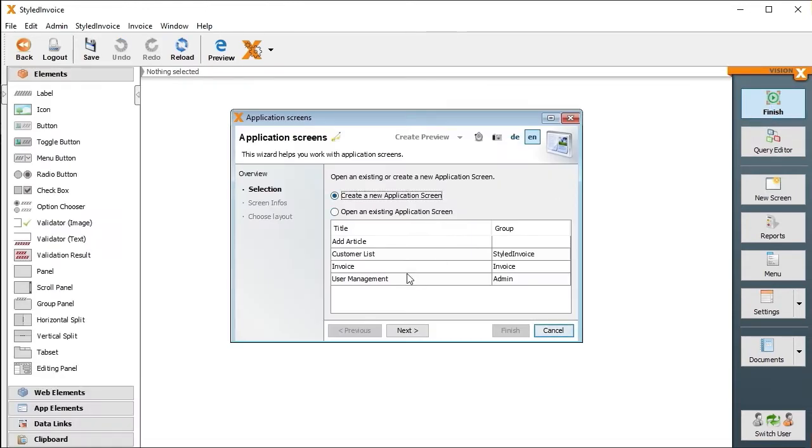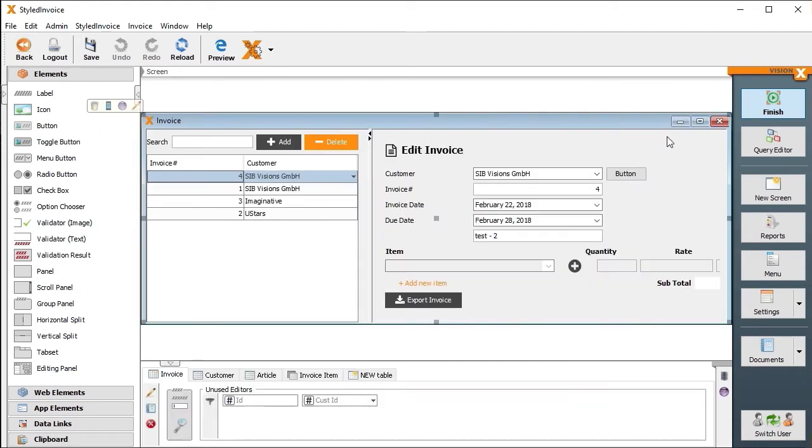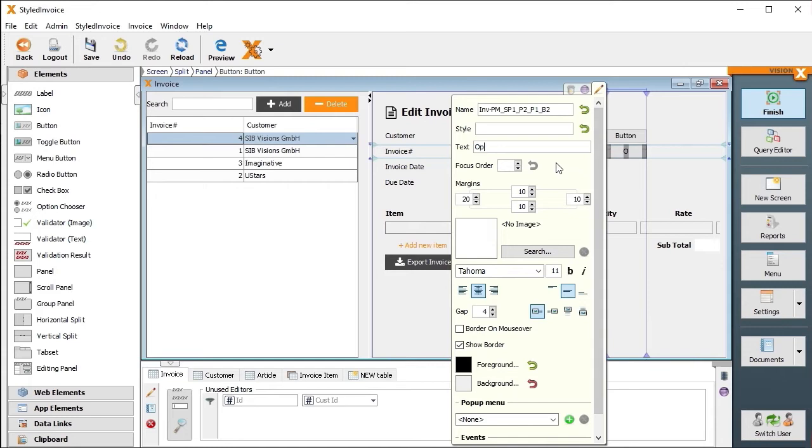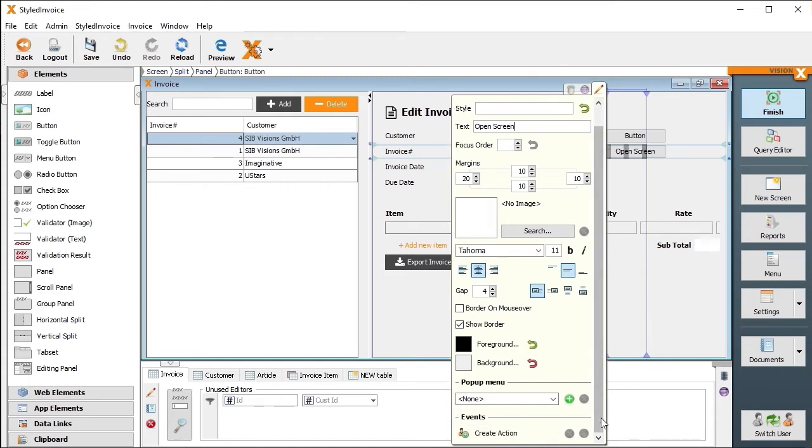I will first open the Invoice screen in Design mode and add a button. Let's call this button Open Screen and assign an action to it.